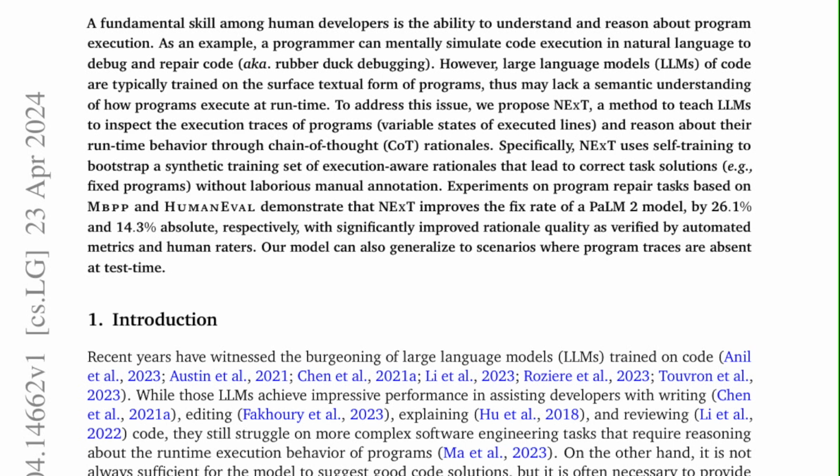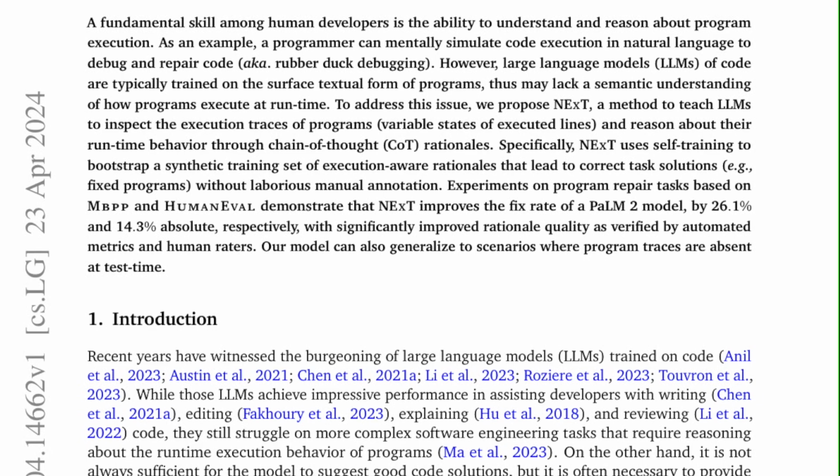Experiments on program repair tasks based on MBPP and HumanEval demonstrate that NExT improves the fix rate of a PaLM 2 model by 26.1% and 14.3% absolute, respectively, with significantly improved rationale quality as verified by automated metrics and human raters. Our model can also generalize to scenarios where program traces are absent at test time.